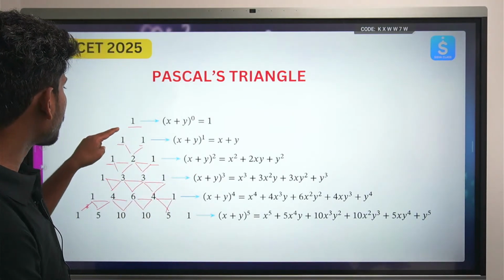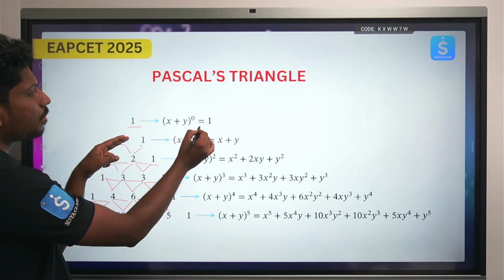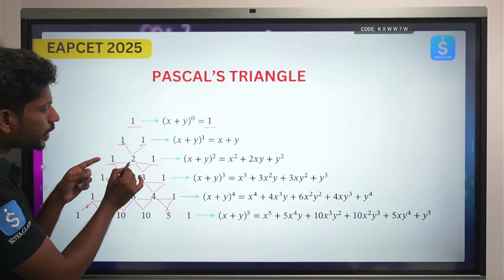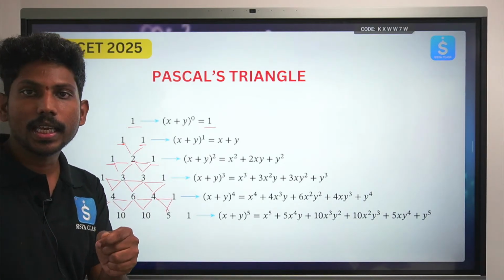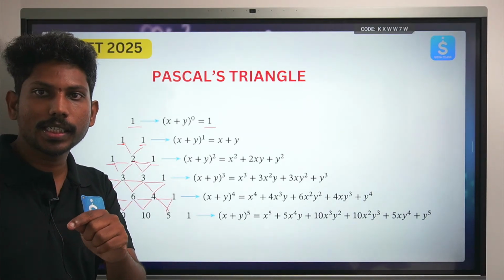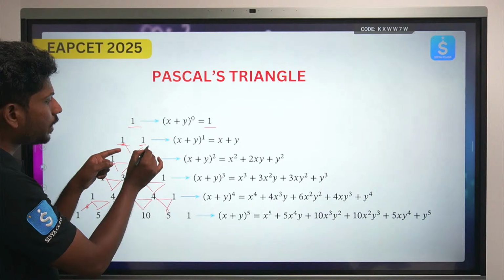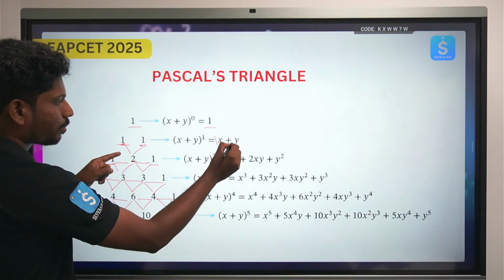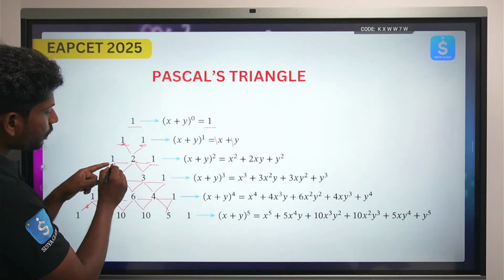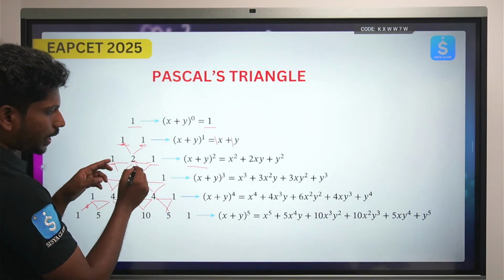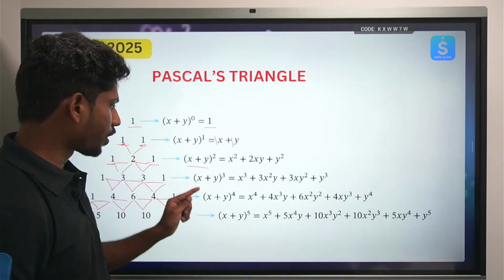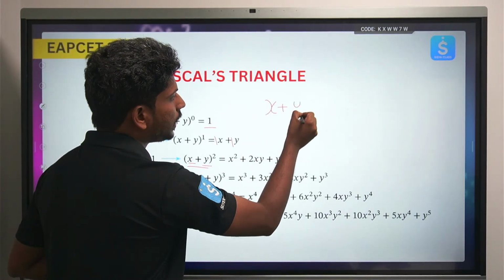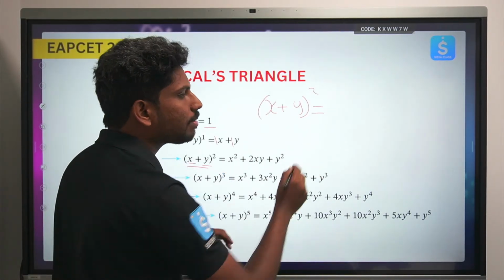If you see here, x plus y whole to the power 0, that is only 1. Now these numbers represent the coefficients. It represents the coefficients 1 1 for x plus y whole to the power 1, that is 1x plus 1y. Now if you see x plus y whole square, the arrangement of terms is also important. Now look, for x plus y whole square, don't write the coefficients, first write only the terms.